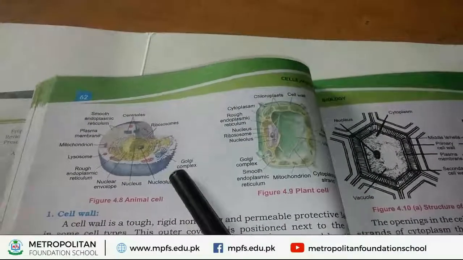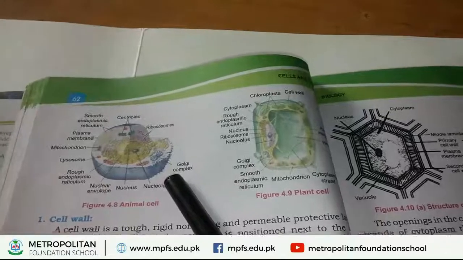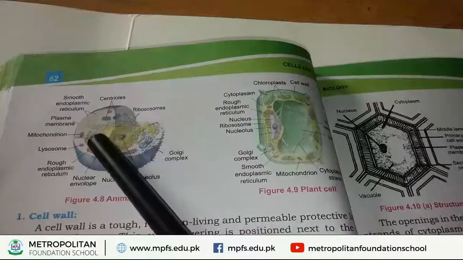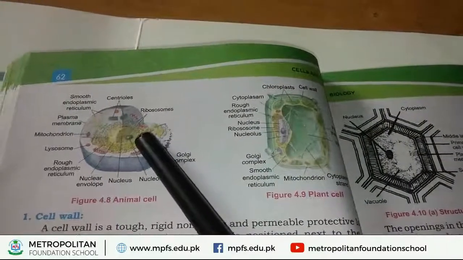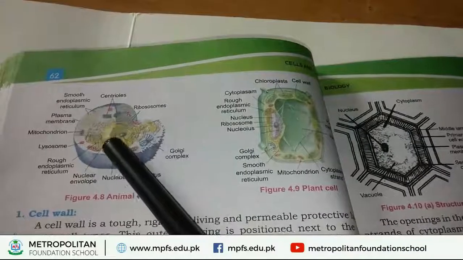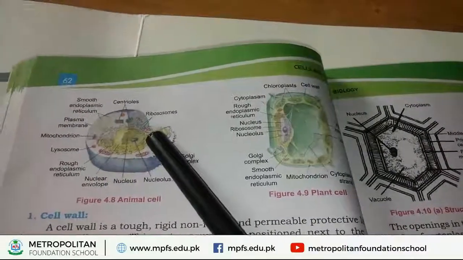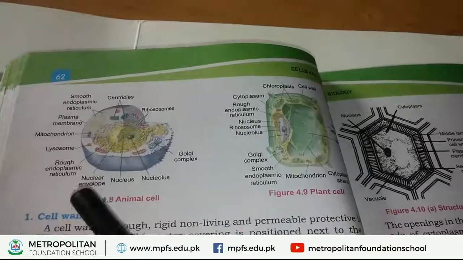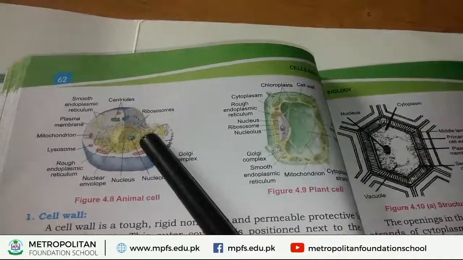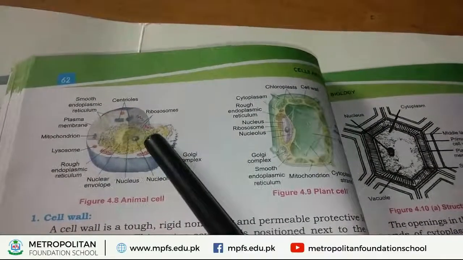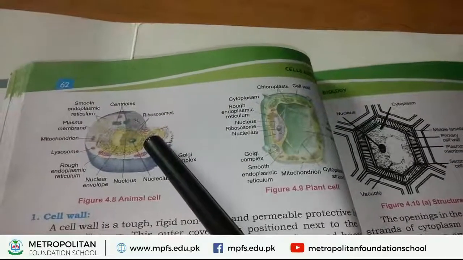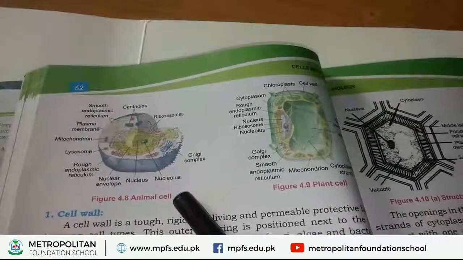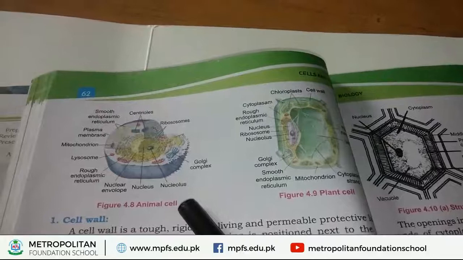It is a picture of an animal cell. If you observe this picture, inside an animal cell a nucleus is present. Inside the animal cell, this spherical shaped body is called nucleus. Around this nucleus, the nuclear membrane is visible. Such a nucleus around which nuclear membrane is visible is called membrane bounded nucleus, and it is found in animal cell. That's why animal cell is an example of eukaryotic cell.